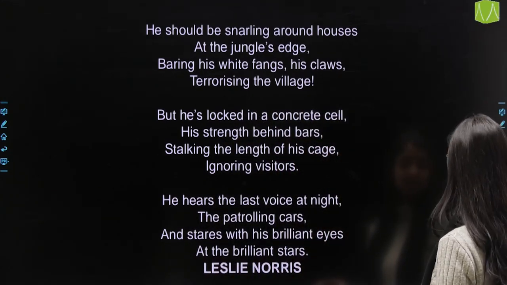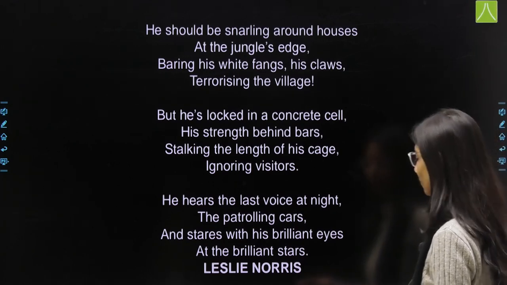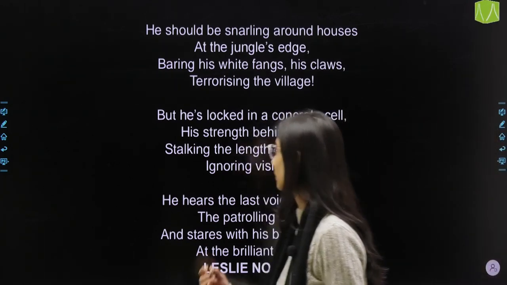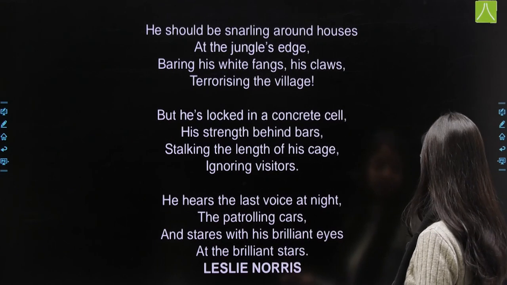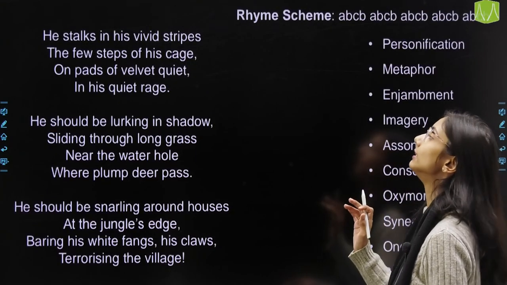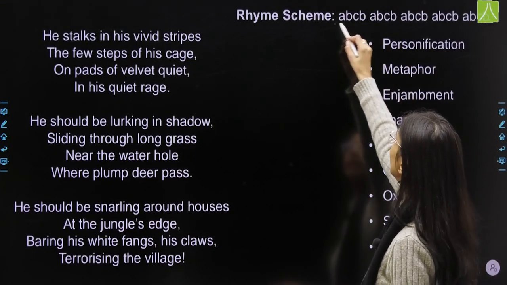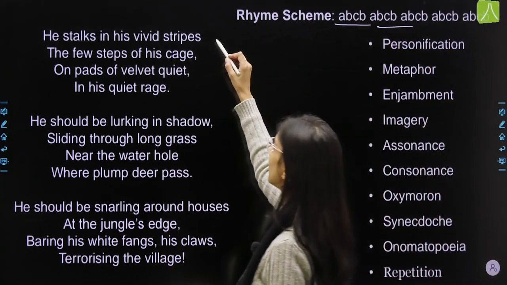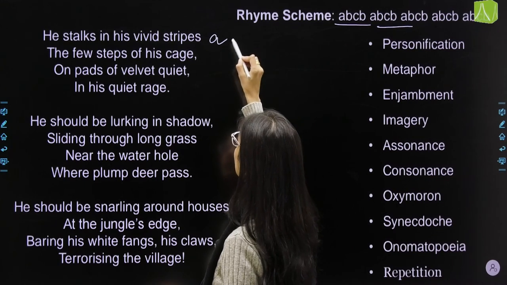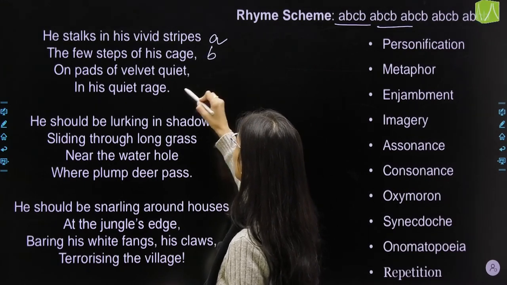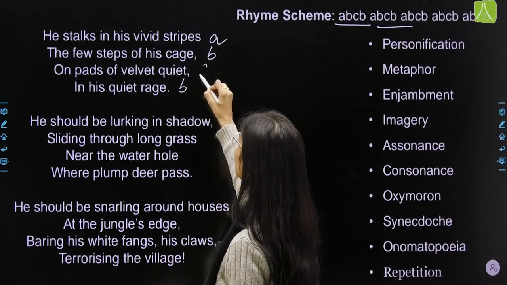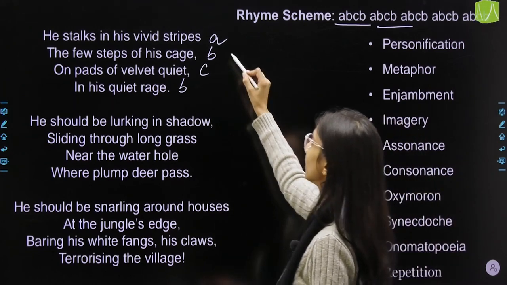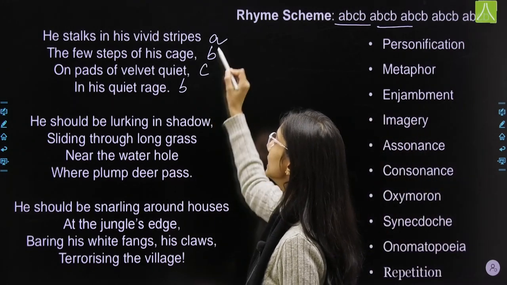Leslie Norris, a poem by Leslie Norris. Now let's look at the rhyme scheme and the poetic devices. So the rhyme scheme is A, B, C, B, A, B, C, B and so on. See, stripes A, ठीक है, cage B, rage, cage, rage B, C. So A, B, C, B. Okay, stripes, cage, quiet, rage.